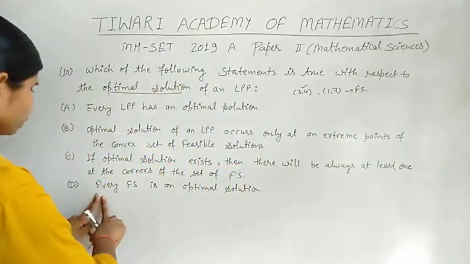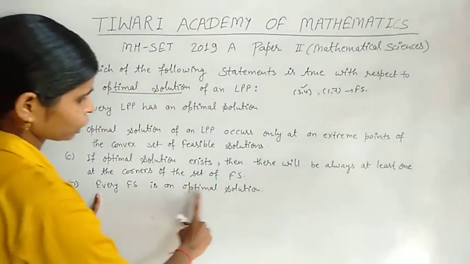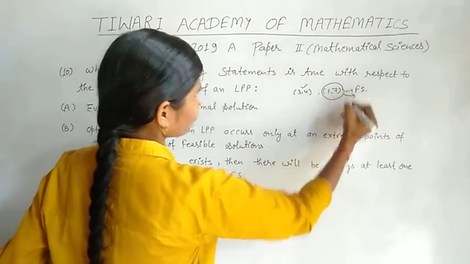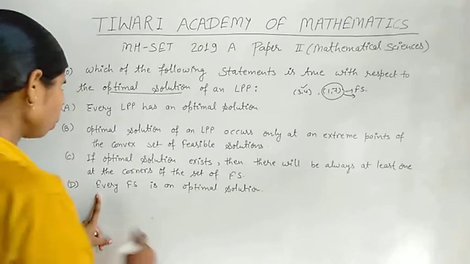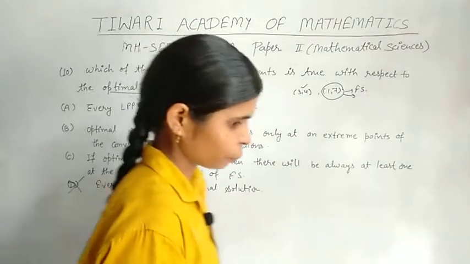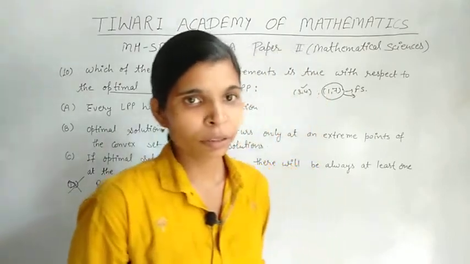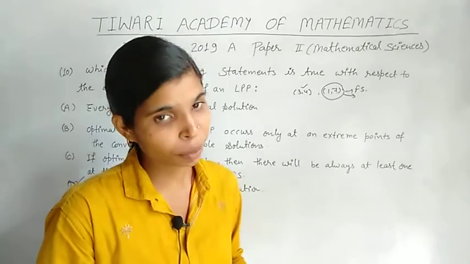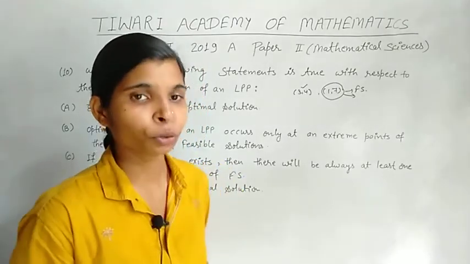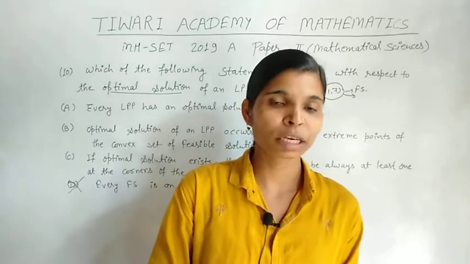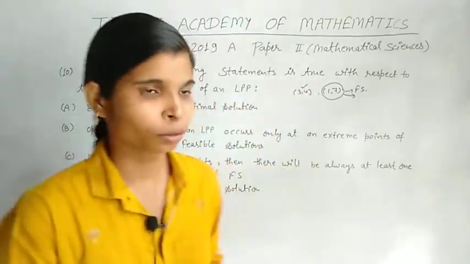So option D, which says every feasible solution is an optimal solution, is wrong, because (1, 7) is a feasible solution that is not optimal. If you have a counter example in mind, you can easily eliminate options, and then you also get the correct option.